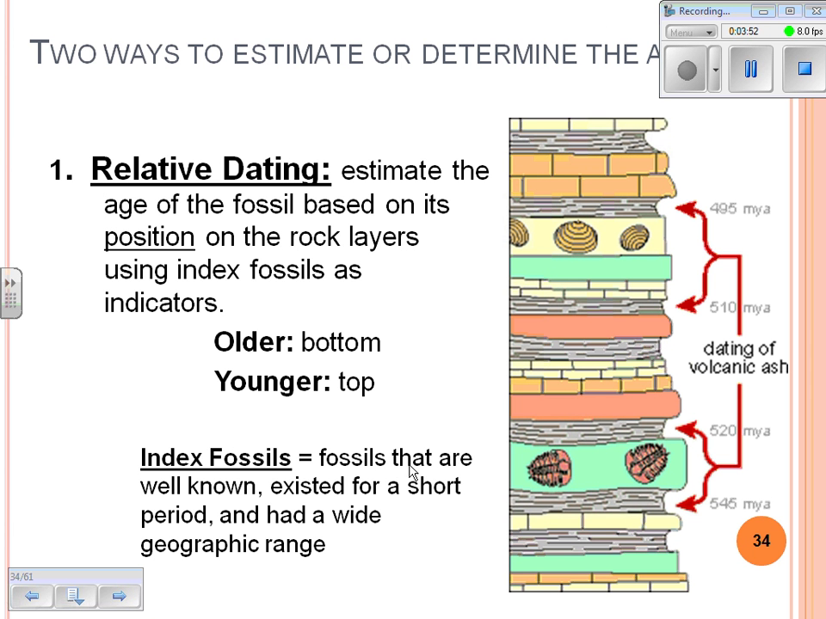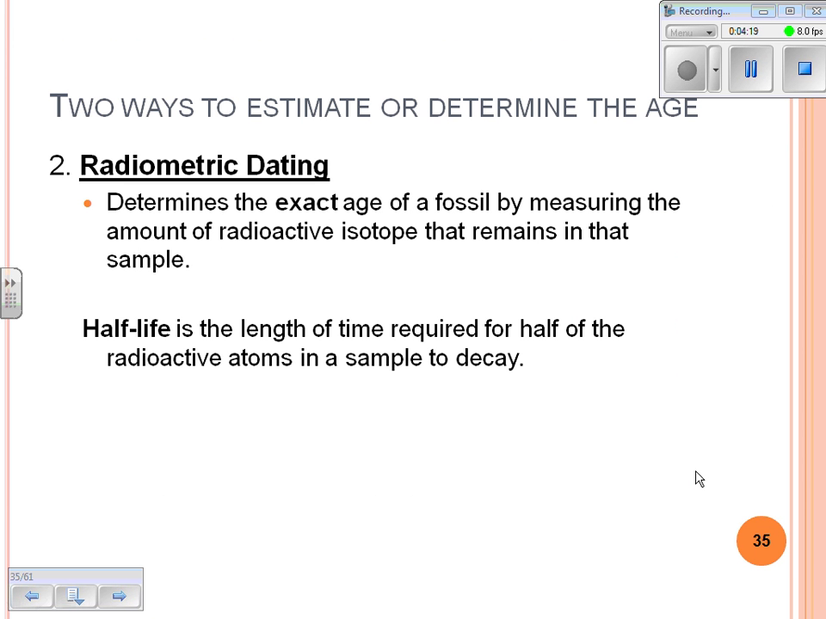Relative dating is just an estimate. The older layers are on the bottom, the younger layers are on the top. And of course, index fossils are fossils that are well known, existed for a short period of time, and had a wide range of geographic area. If we know when the volcanic ash from these volcanic eruptions occurred, then in between there we can get a roundabout year of when the organisms actually existed.